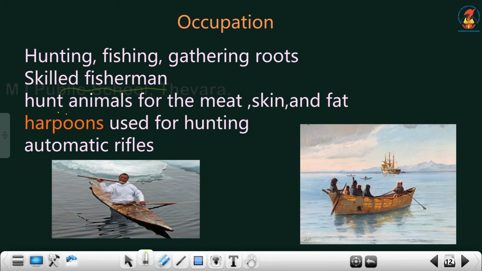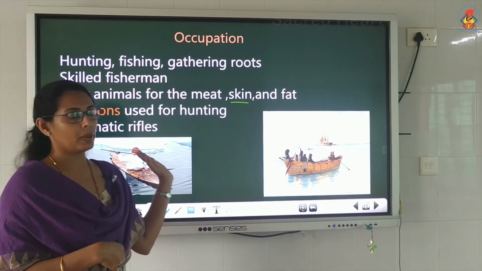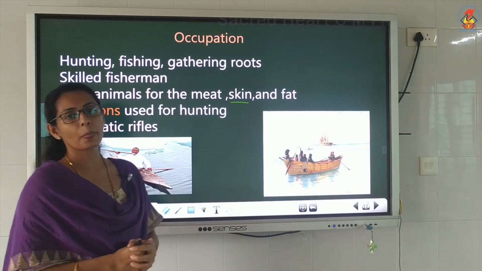Then they are hunting the animals. For what things are they hunting? They are hunting for meat, skin and for getting fat. Fat they require because they are in an extreme cold situation. So they need meat for eating and skin for making the dress and also for covering their tupiks. Then fat is also used.